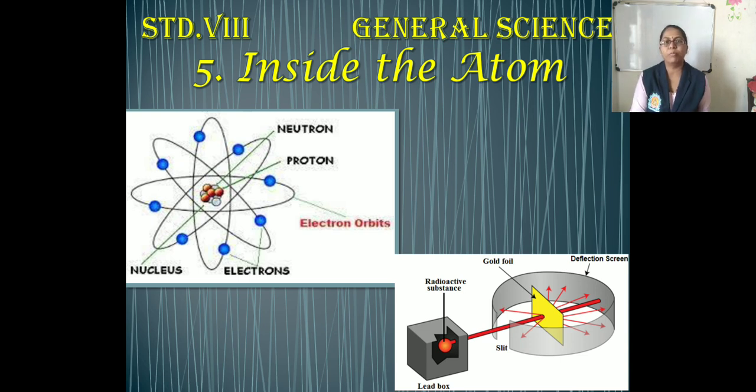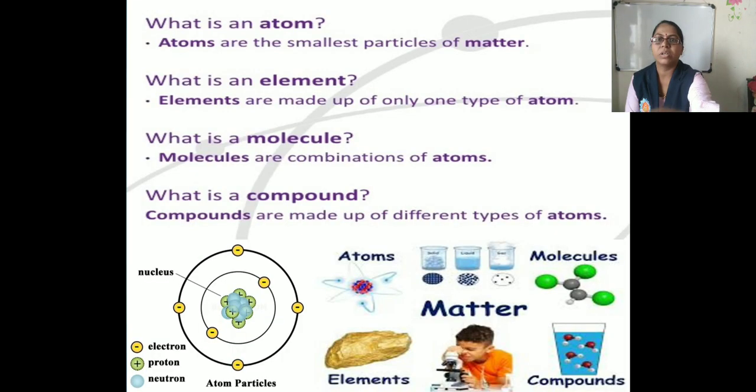So before moving towards the lesson, let us see some important questions. What is an atom? Atoms are the smallest particles of matter. What is an element? Elements are made up of only one type of atom. What is a molecule? Molecules are a combination of atoms. For example, hydrogen molecule.